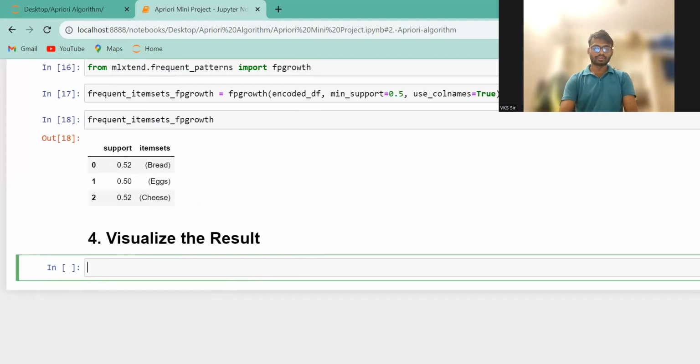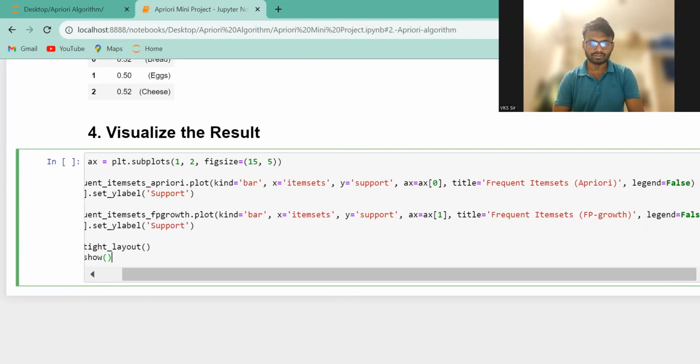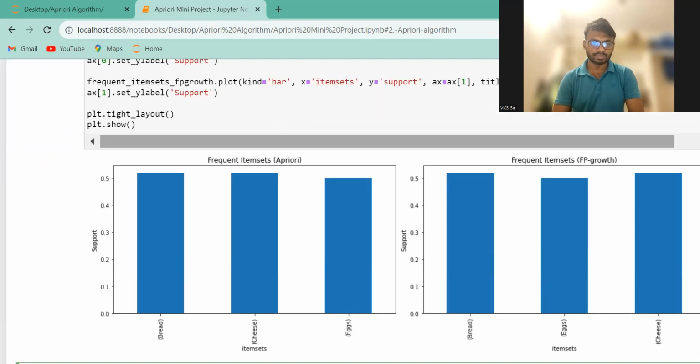Visualize the result. For visualizing the result, we have some code. I already wrote that code, so let me just copy it and paste here so that time will be saved. Okay, now see. Size is given 15 by 5, and here this item means X and Y. I just labeled it and gave the title name here. Okay, so if I execute this part and see this one,